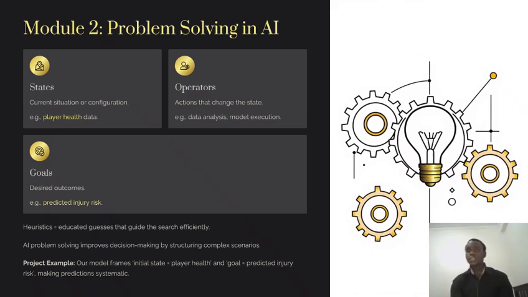For my project, we can see that the state is the player's current health data. The operators are the algorithms that are going to analyze that data. And the goal, which is what you want, is predicting the player's likelihood to sustain an injury.